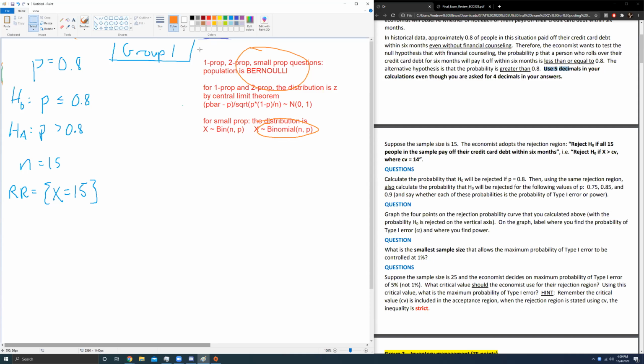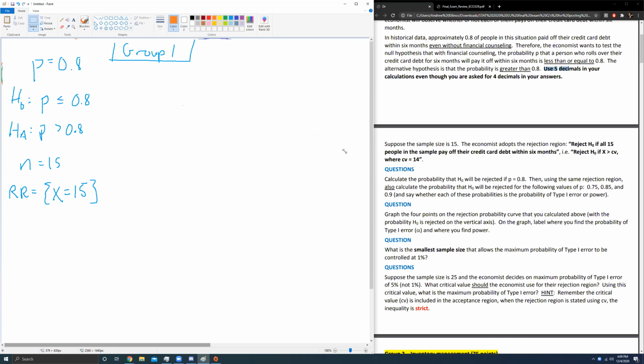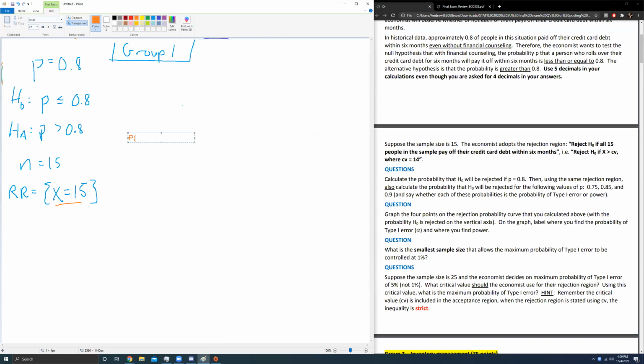Make sure those are things that you tend to answer right off the bat, questions asked at the very beginning of the problem. First question says, calculate the probability the null hypothesis will be rejected if P is 0.8. Well, we just said rejection occurs when all 15 people pay back their loans. So what's the probability that all 15 people pay back their loans? This is a binomial distribution.